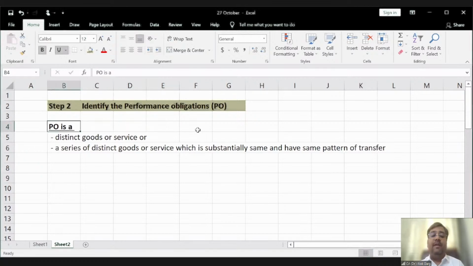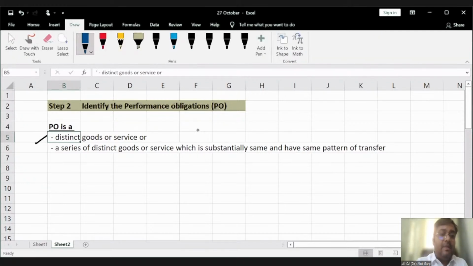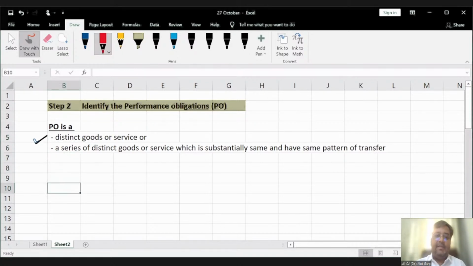So what is a performance obligation? Performance obligation is a distinct good or service, or a series of distinct goods or services which is substantially the same and has the same pattern of transfer. So friends, first it is talking about goods or services. The second, it is talking about the series of goods and services, right? So what does it mean, series of goods and services?